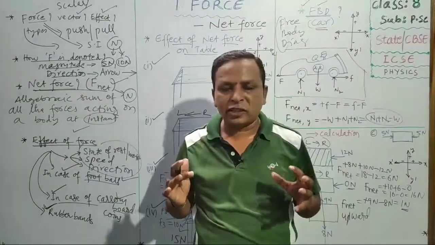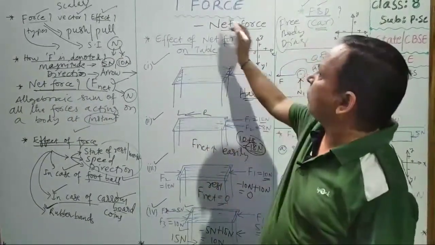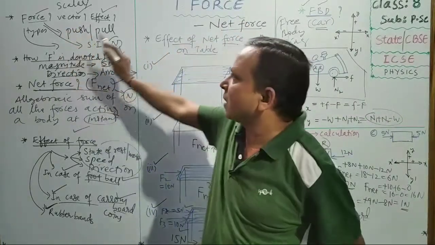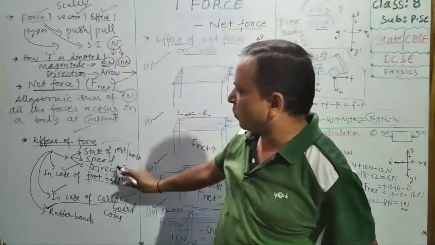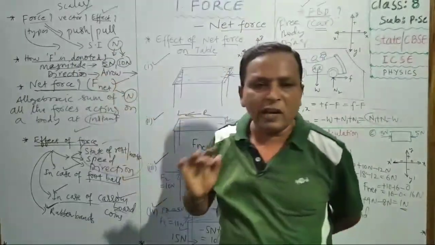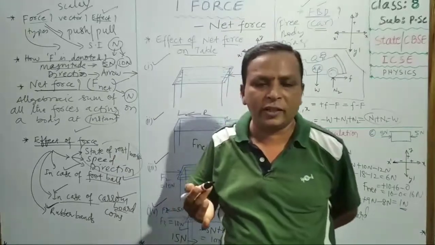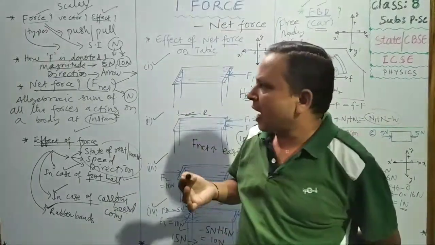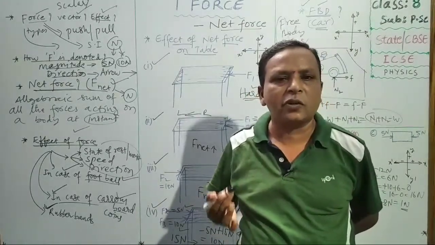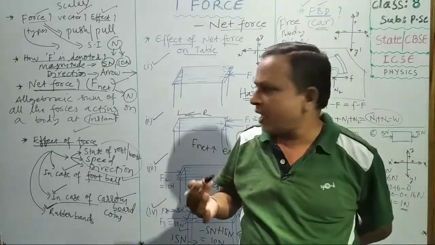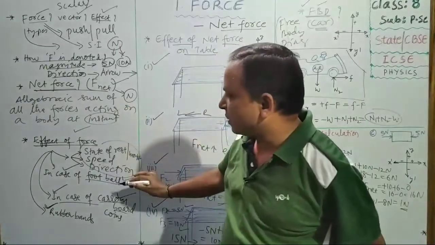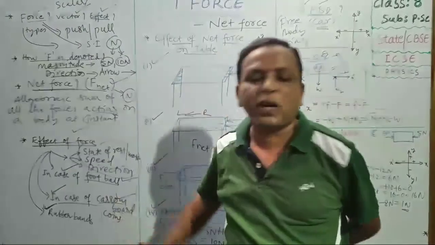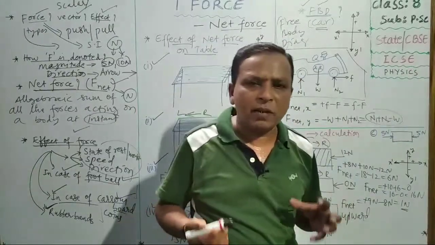Children, I think you have understood net force concept today. What we studied: net force, what is force, force is a vector, and effect of forces we studied here, and how force F and net force we denote with the help of magnitude and direction, as well as its SI unit is newtons in case of F net or F, and definition. We studied effect of force in case of football, in case of carom board, in case of rubber bands. You can do with rubber bands at home also.